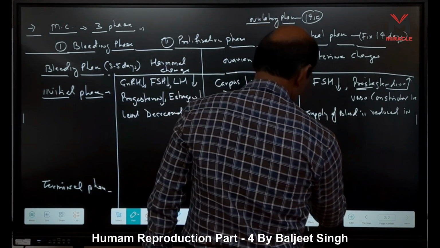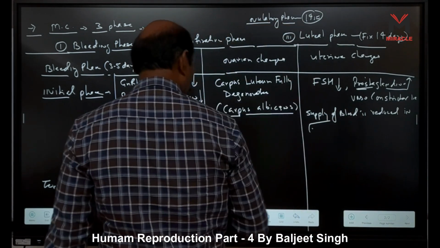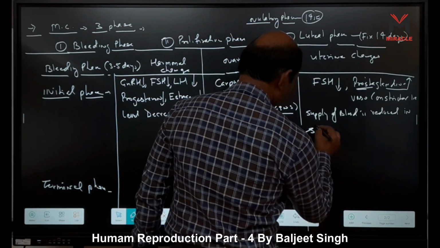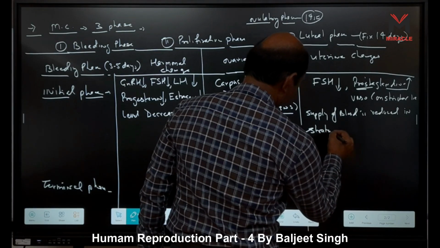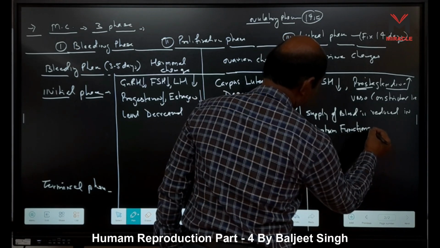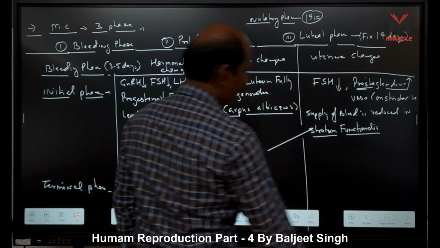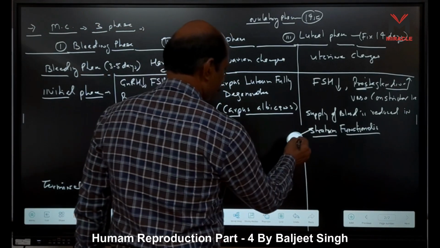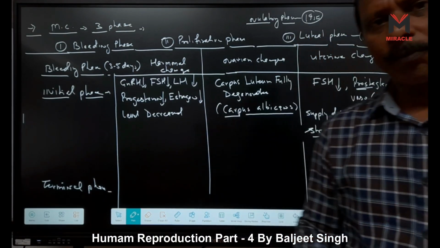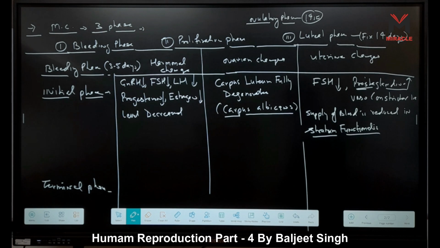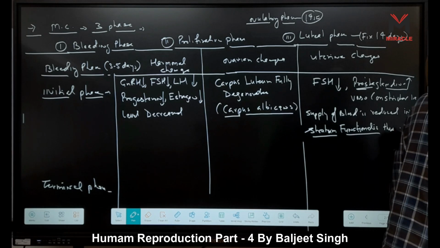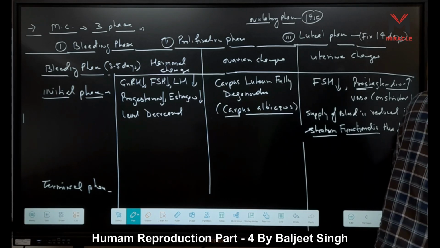Which layer? It is the stratum functionalis. Then what happens? When a sufficient amount of blood is not available to the stratum functionalis, it starts to degenerate. Right?